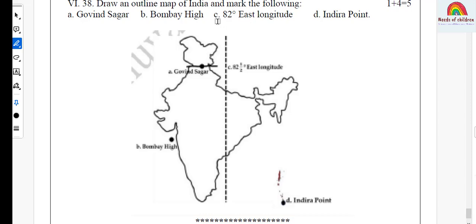And next, C, 82.5 degree east longitude, and D, Indira Point. Both of these questions are from India, Geographical Position and Physical Features. Both are asked from geographical position and physical features. You have to concentrate on these lessons.